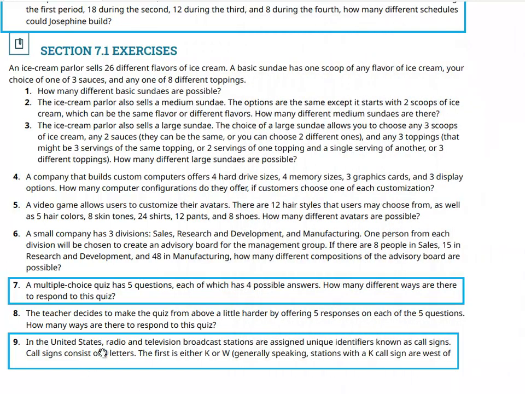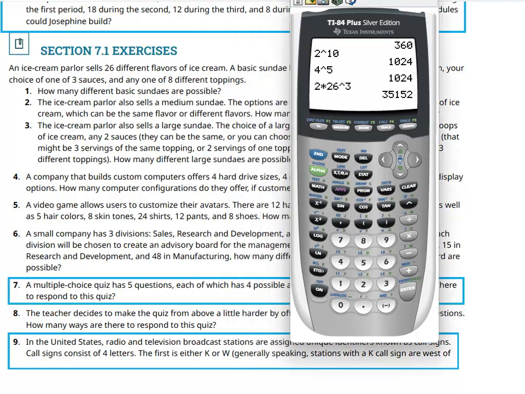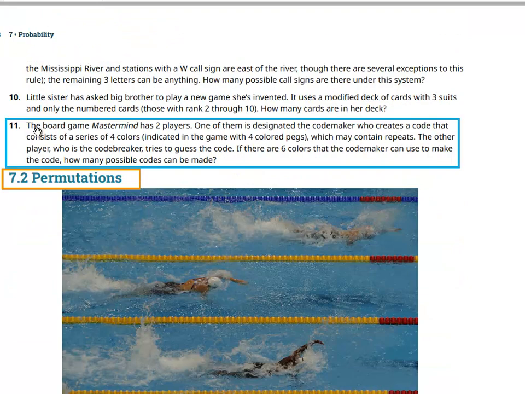In the United States, radio stations and so on, first 4 letters. Here the first is either K or W, so you only have 2 choices. So this is what you would do, 2 times, and then 26 choices for the next 3 letters, so 26 to the 3rd power. So you would get about 35,000 possibilities. Sometimes I'm just going to abbreviate the number, because 35,000 is enough, or the one I had earlier was at 17 million or something. Let's see. Oh, and then one last one here.